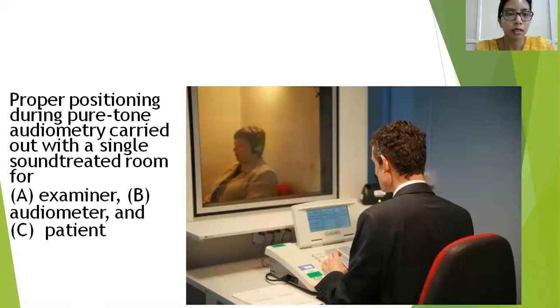There is a sound treated room. Patient sits in a separate room. There's a glass partition between the patient and your examiner. Okay, these are the headphones. Behind this will come your mastoid vibrator onto the mastoid. These headphones are placed over the pinna.